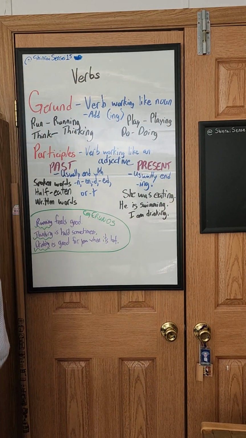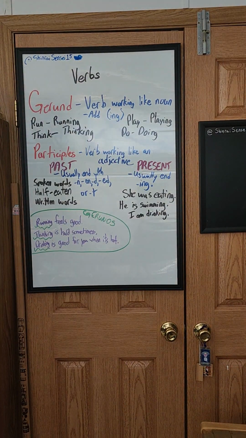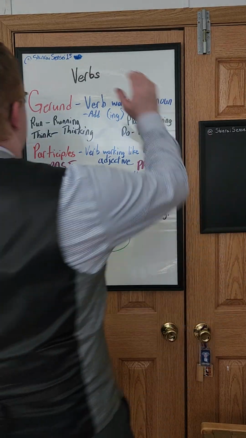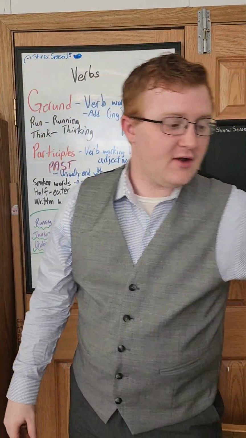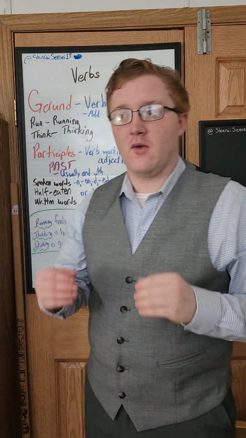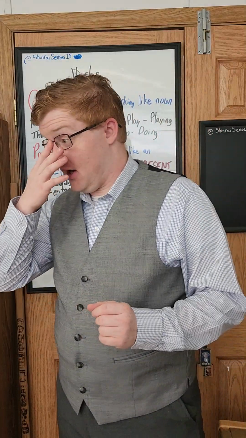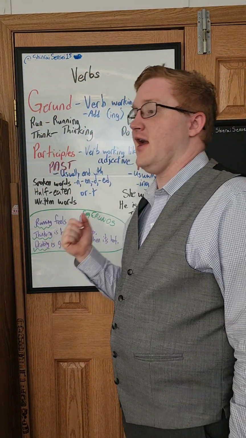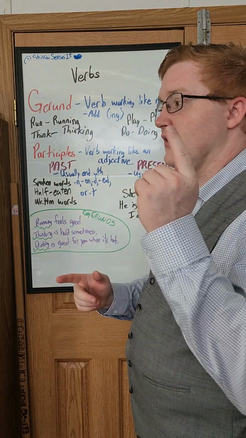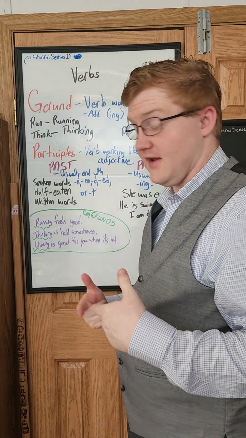And today we are going to be covering a little bit about verbs, right? So your verbs are the action part of a sentence. They're what's happening or what is being done. But sometimes you have what's called a gerund, where a verb can take the place of the noun or the subject of the sentence, right?